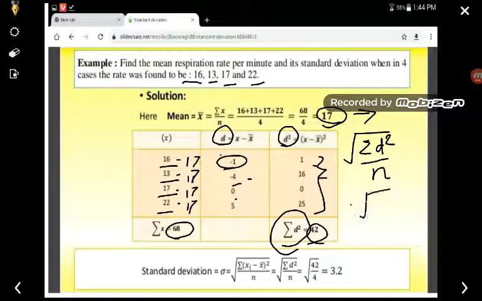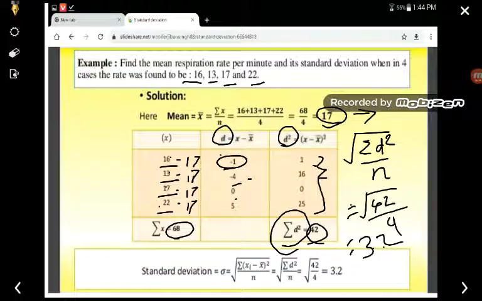So the summation of d square is equal to 42, and the number of observations is 4. So the standard deviation will be 3.2.